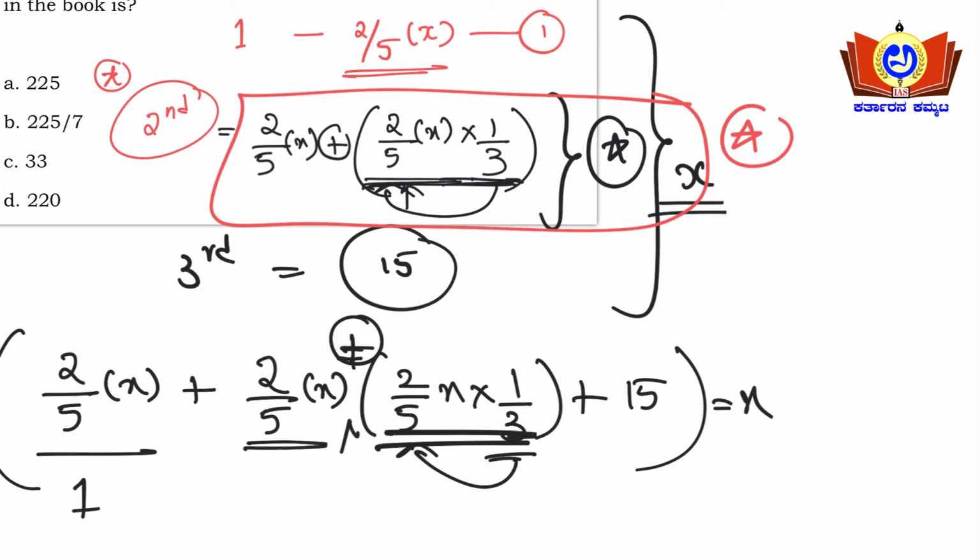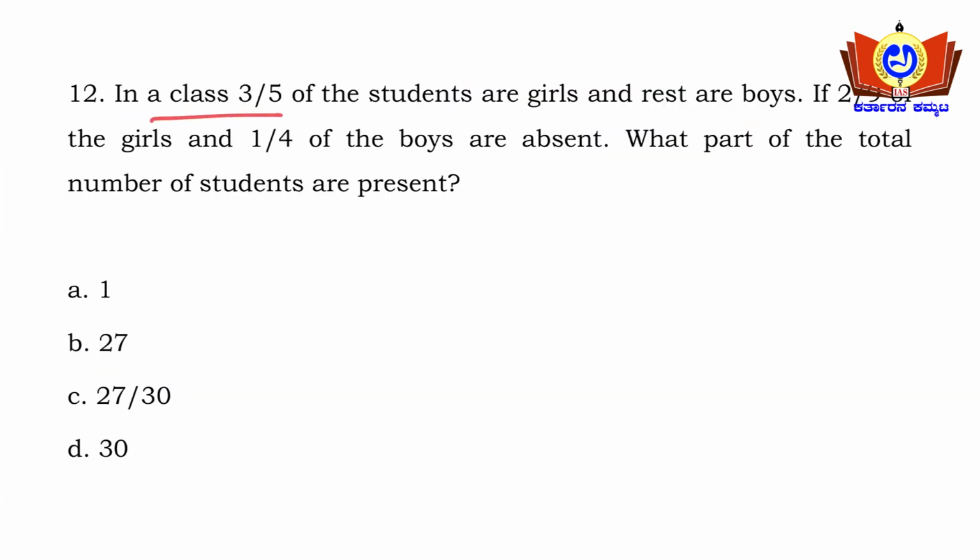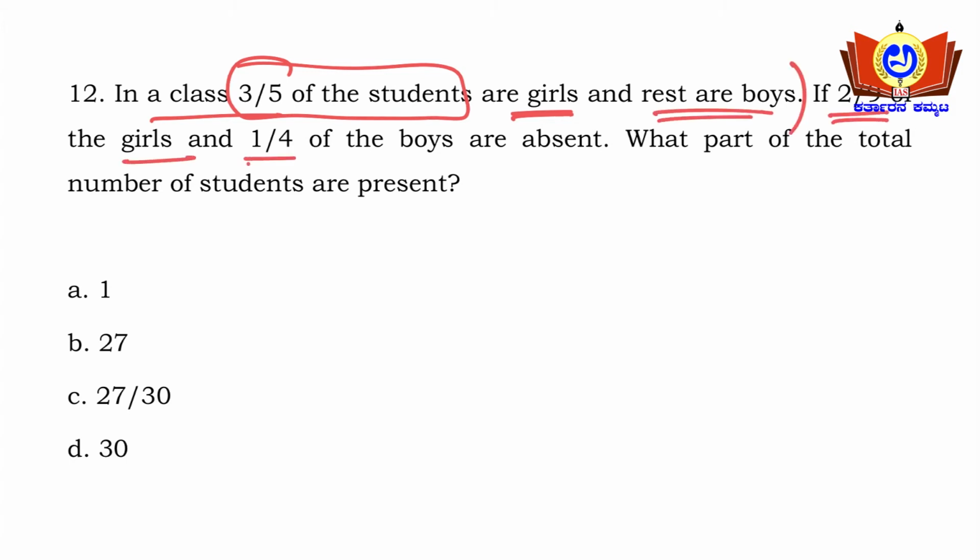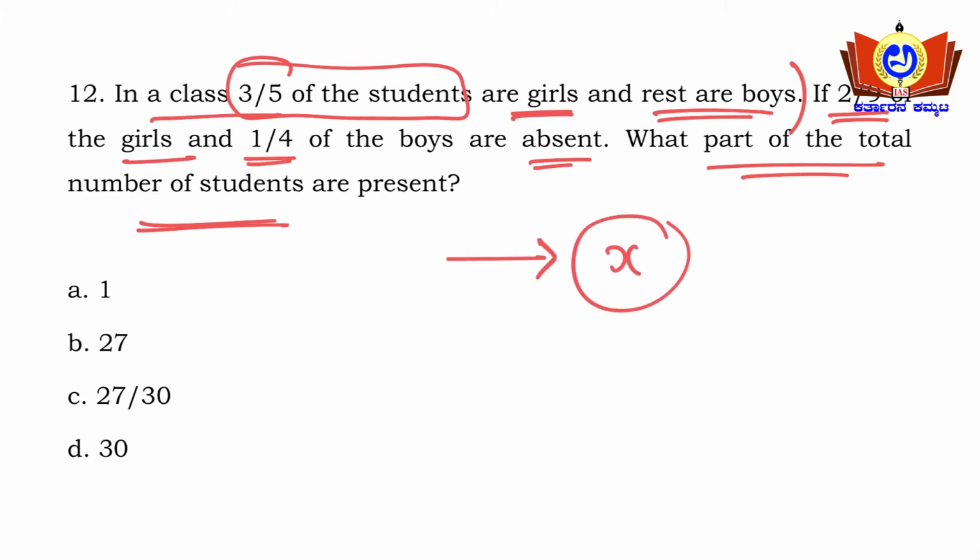Okay, so moving on to the next question. In a class, 3/5 of the students are girls, and the rest are boys. If 2/9 of the girls and 1/4 of the boys are absent, what part of the total number of students are present? So friends, we shall consider the total strength of the class to be x. So 3/5 of the students means 3 by 5 of x are girls here, and the rest are boys.